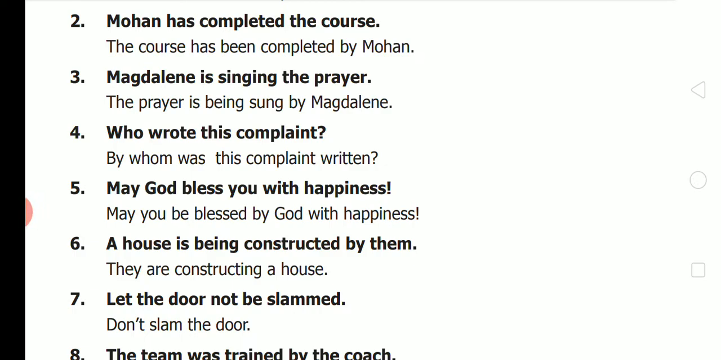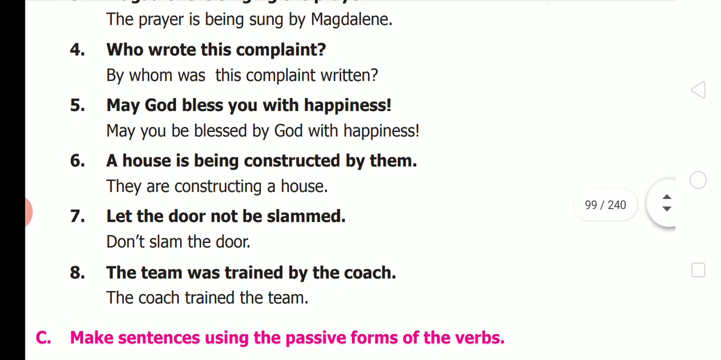Fourth one. Who wrote this complaint? By whom was this complaint written? Fifth one. May God bless you with happiness. Answer is, may you be blessed by God with happiness. Sixth one. A house is being constructed by them. Note down, ing is there. So, ing form will be used. They are constructing a house. Seventh one. Let the door not be slammed. That means don't slam the door. Then eighth one, you see, the team was trained by the coach. The coach trained the team.